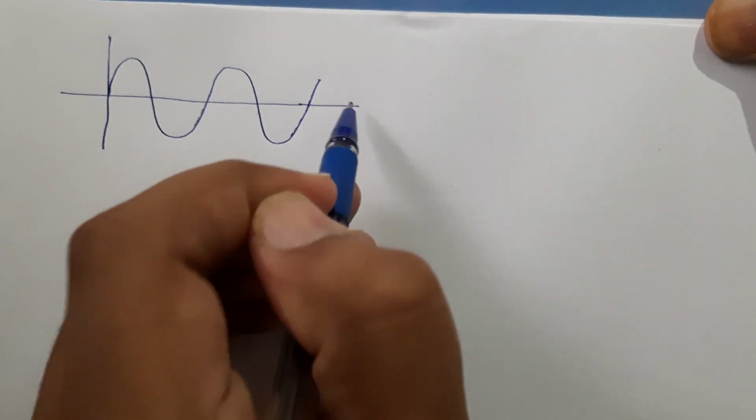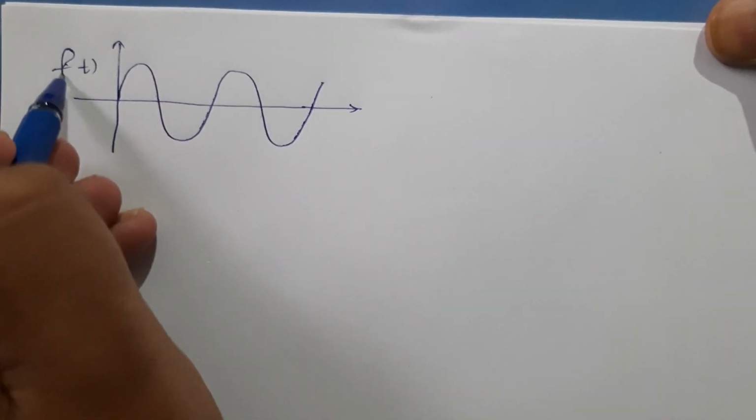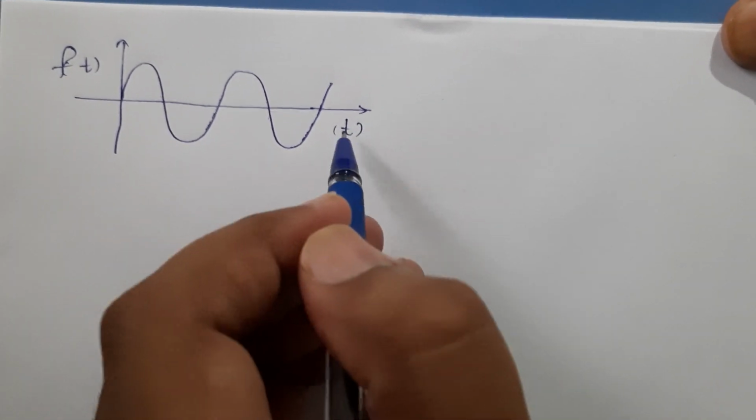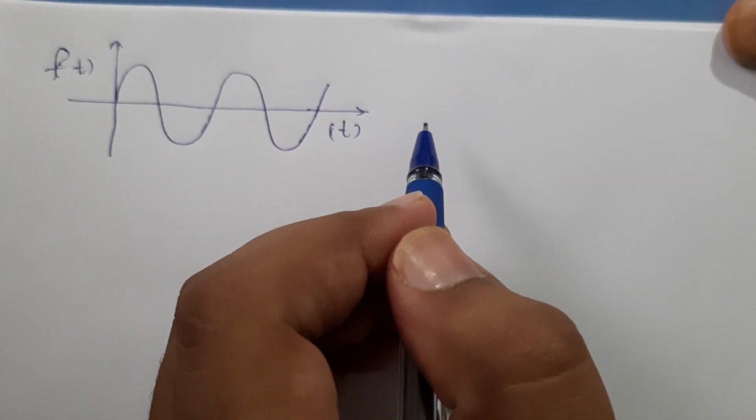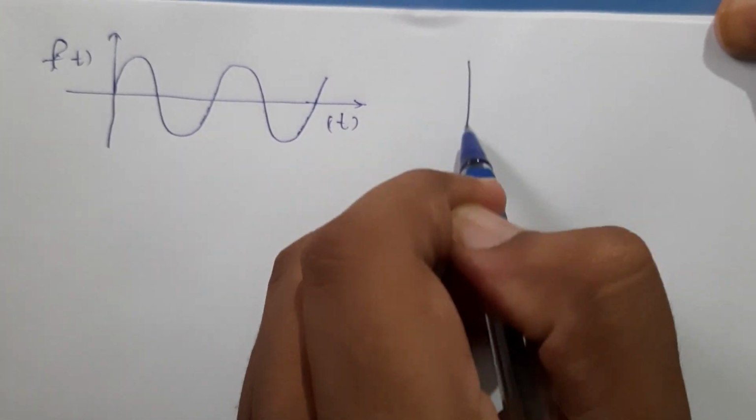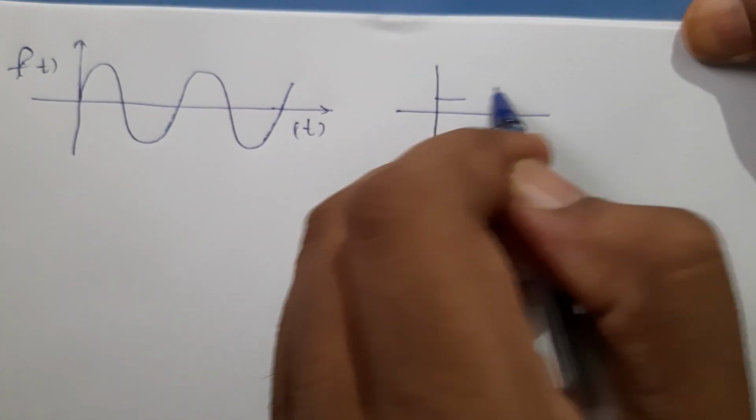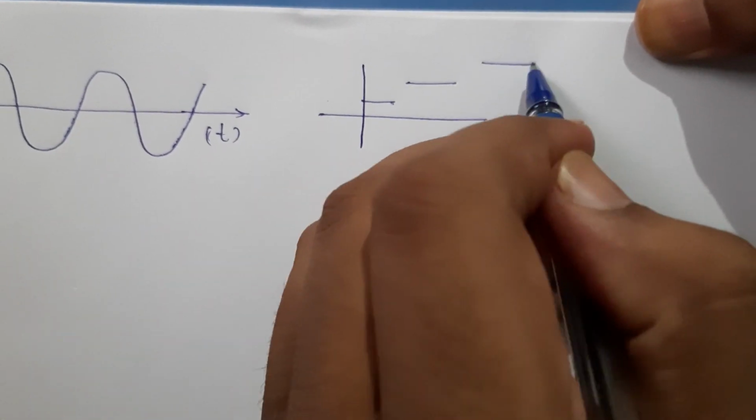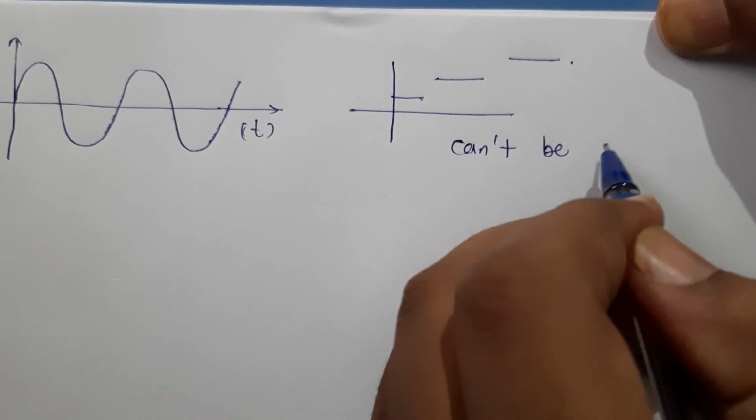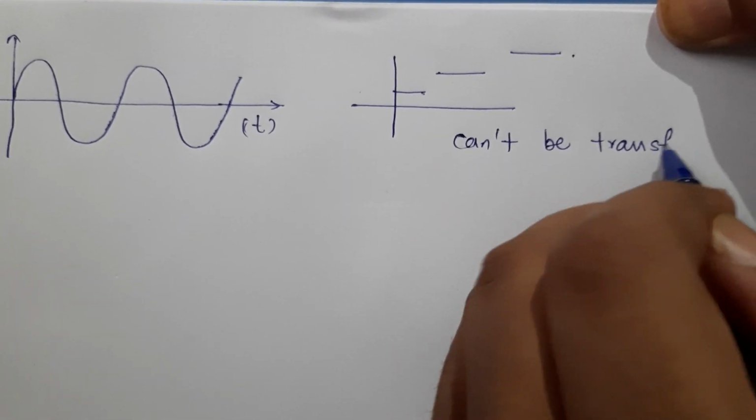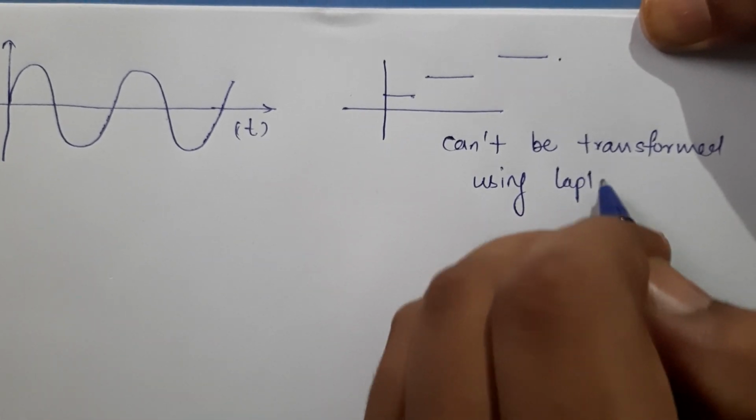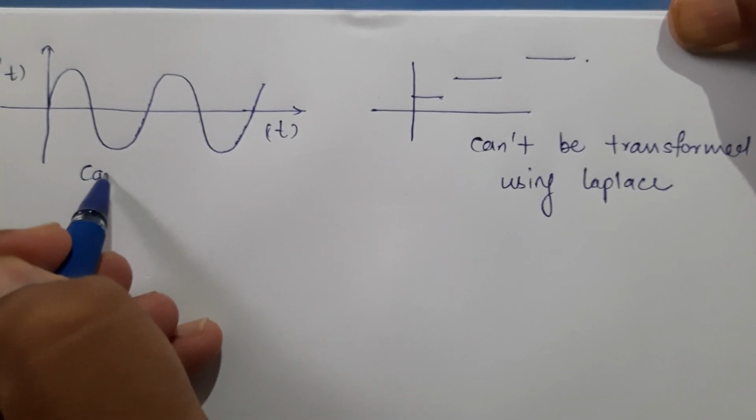So this is how a continuous time signal looks like. It can be anything, sin x, cos x, or any continuous signal which is varying with respect to time. And at the same time, the signal cannot be something like a discrete one or a discontinuous one. So this cannot be transformed using Laplace. And this can be transformed.